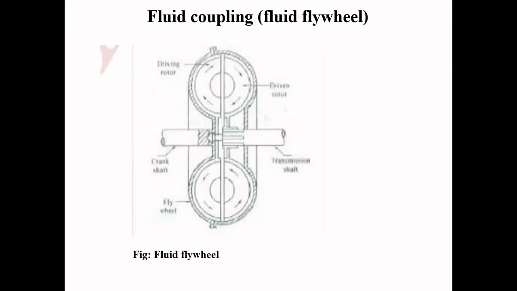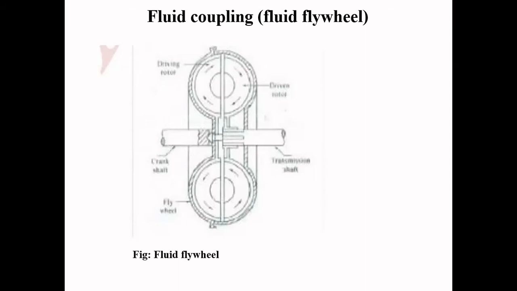During the rotation of the impeller, a centrifugal force is created which makes the oil move radially outward, and it splashes on the pockets of the driven member, whereby the driven member also starts rotating in the same direction as the driving member. Both will rotate in the same direction, and at the same speed.